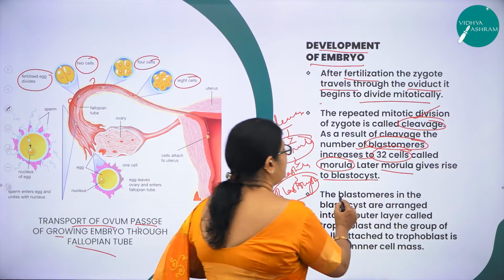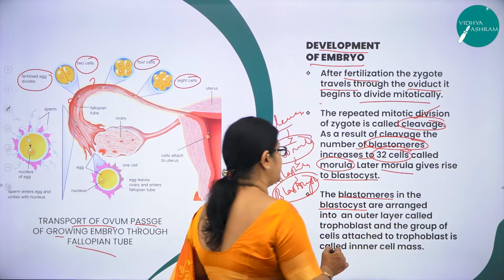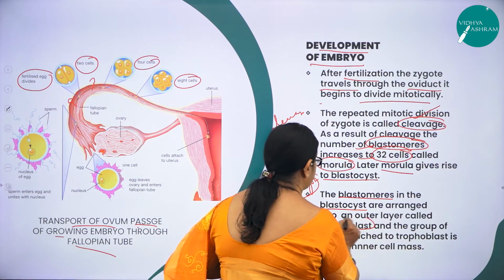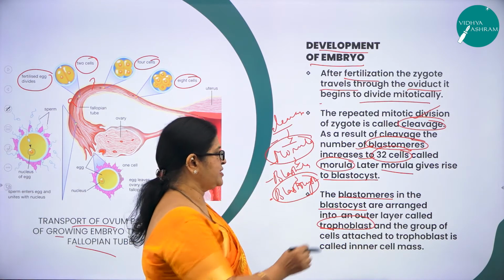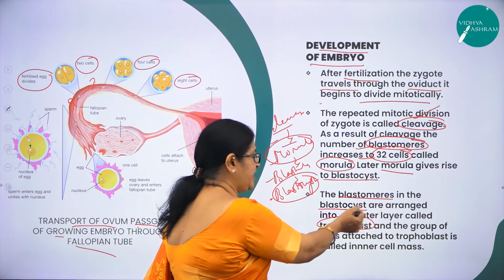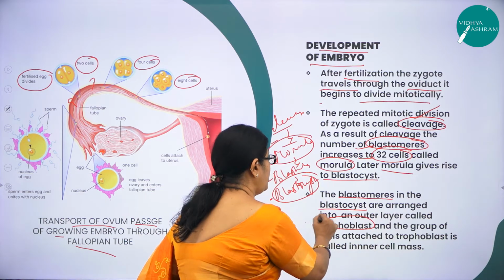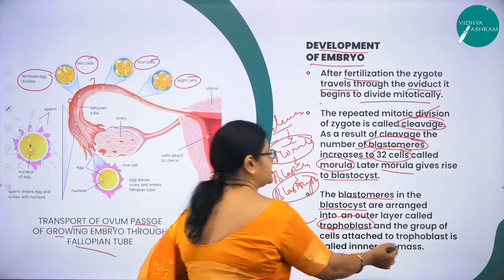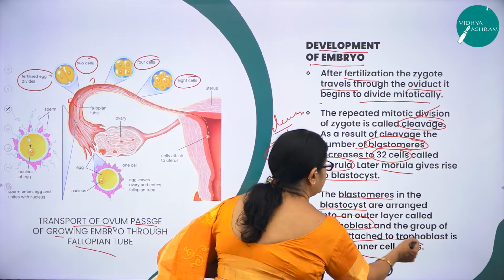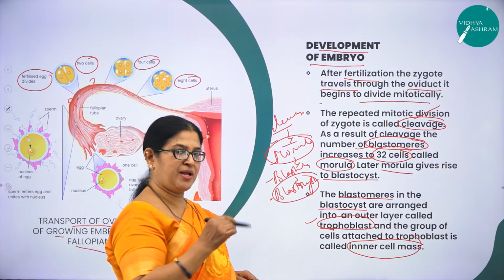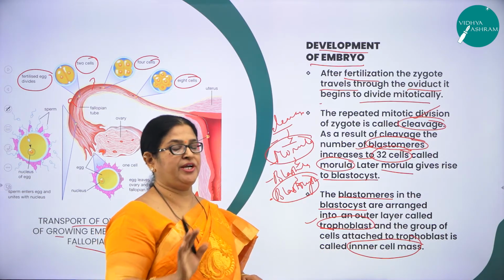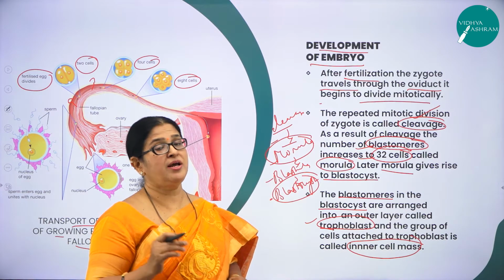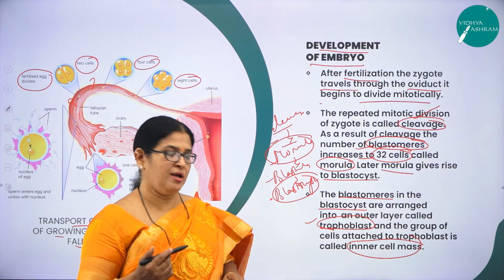So the blastomeres in the blastocyst are arranged into an outer layer called trophoblast, and the group of cells attached to the trophoblast is called inner cell mass. So it is this trophoblast of the blastocyst which gets attached to the endometrium lining of the uterus, where we call it as implantation, or in simple terms we use the word pregnancy.